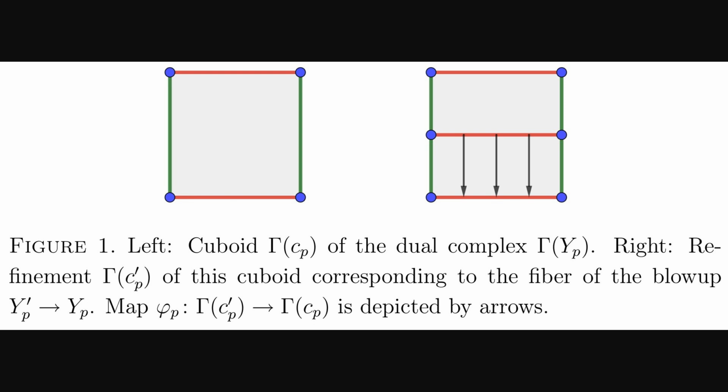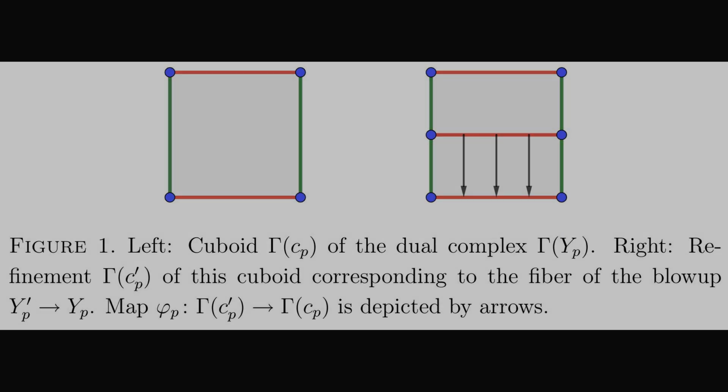A central tool they use is a matroid, which is an abstract structure that captures the idea of independence, much like a forest in a graph. Their proof involves studying degenerations of complex shapes called Abelian varieties. This figure gives a visual for that process. On the left, we see a simple cuboid, a dual complex that acts as a kind of skeleton for the geometric object. On the right, we see that skeleton being refined through a geometric procedure called a blow-up, letting the authors analyze the structure in more detail.